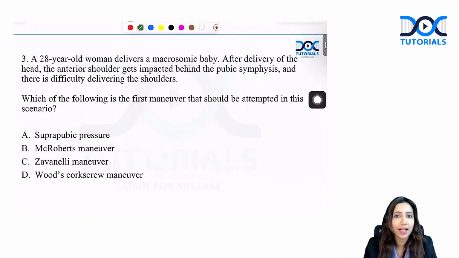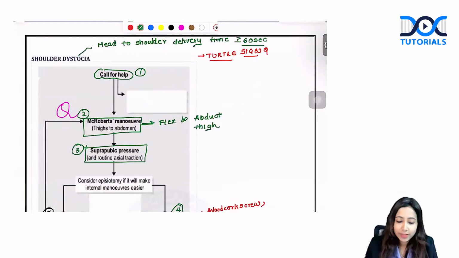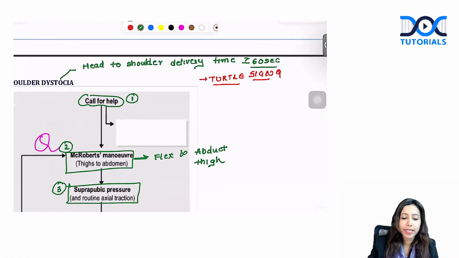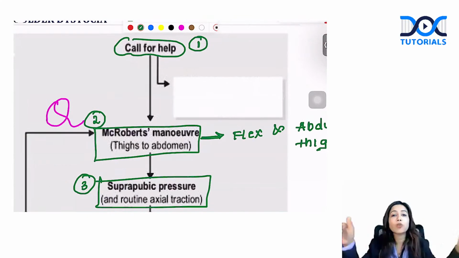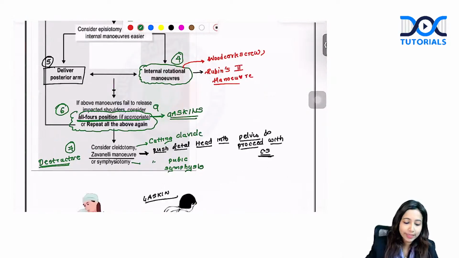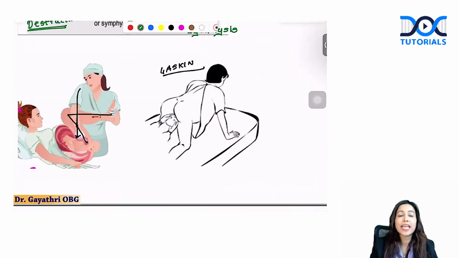This time they had asked you about how to manage shoulder dystocia. Let's go through the algorithm of shoulder dystocia again from the class notes itself. The first and foremost step is to call for help. Then you put the patient in McRoberts maneuver. Make McRoberts look like this. You have to flex and abduct the legs.